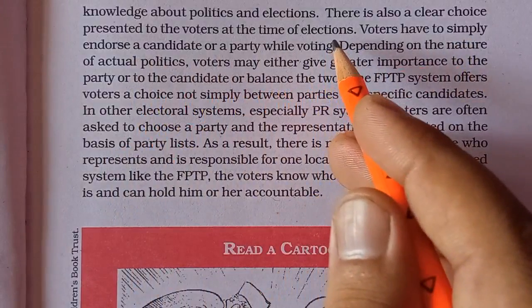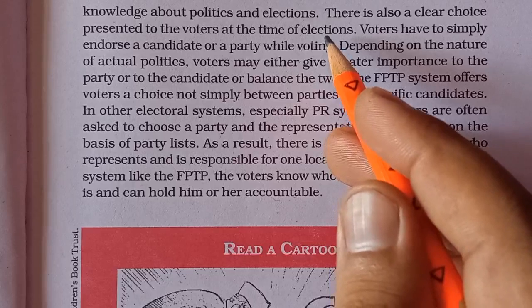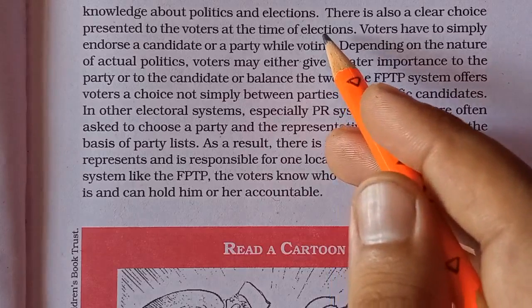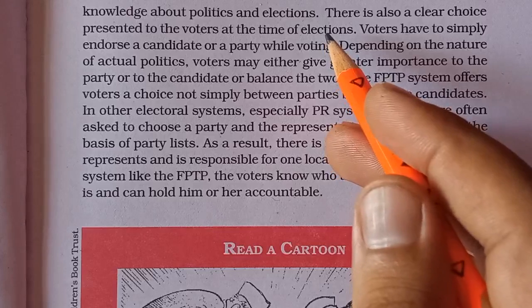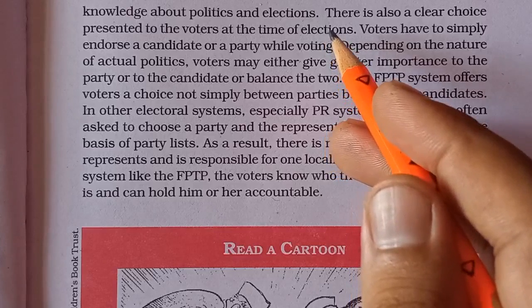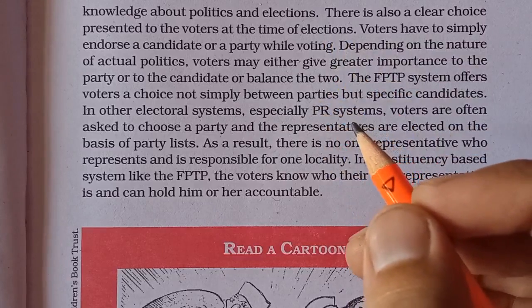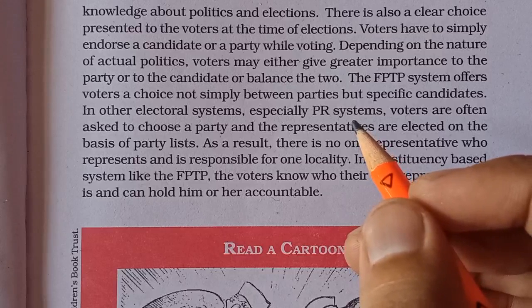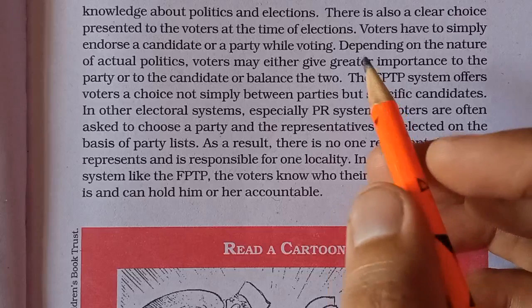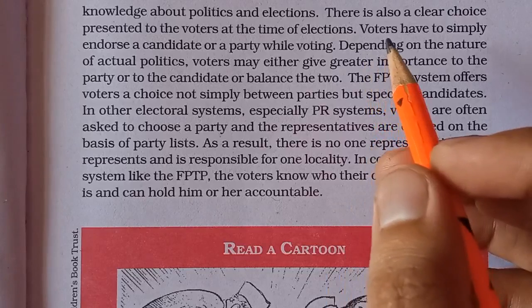What happens now in the PR system, as you know, we have heard about and read about Israel, Netherlands, Argentina, also Portugal. We do not vote for the individuals, we vote for the national parties. So we don't know individually to whom we are voting, and which candidate will be accountable to us after they get the majority and are elected in the government. Because in the PR system, all the parties get some percentage of votes, and in the same percentage they get the seats in the government or in the parliament. So we do not exactly know to which person we are accountable or who is accountable to us.